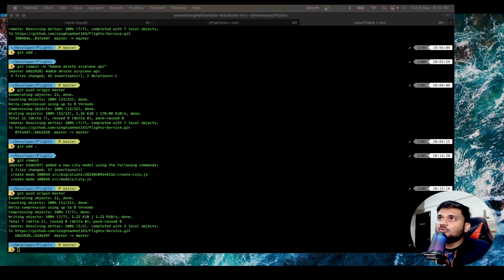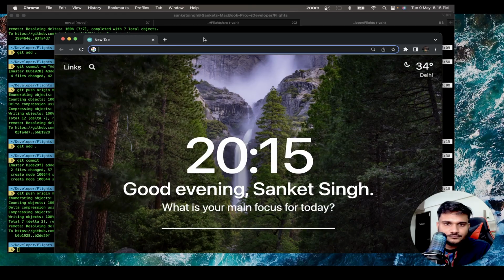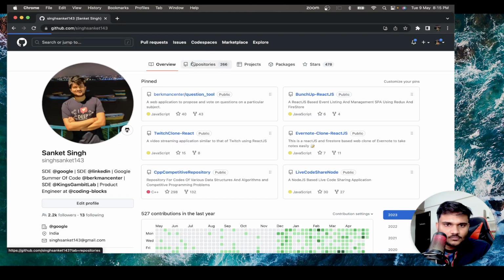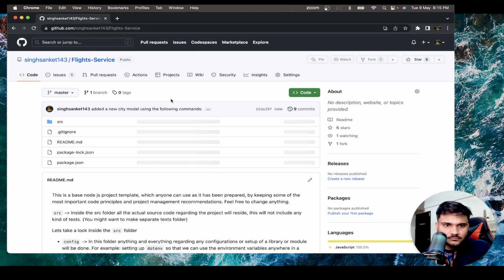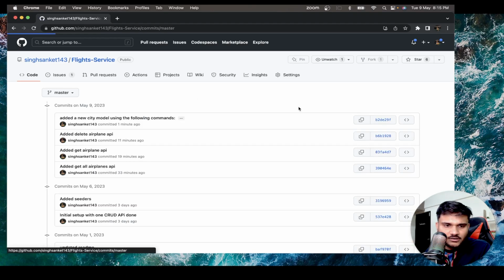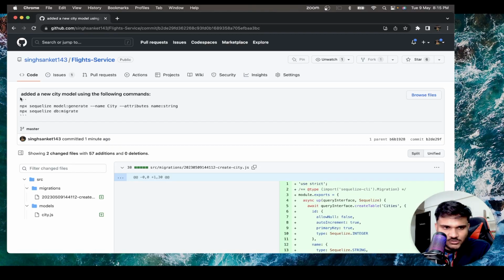So if you will go to GitHub, if you will go for the last commit, you go to the commit details, you will be able to see what was the command that I actually executed. As simple as that, right? So pretty cool stuff, right?